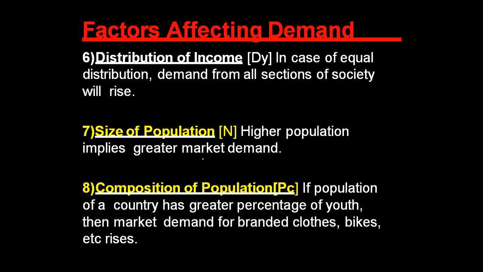Okay. So another factor, that is size of population. Higher population implies greater market demand. As you know, India is the most important market for the world. Why? Because we are offering a very populated, very demanding market to the world. Very large market is available for the product, and that is why by focusing on more of productions also we can generate income for our country.